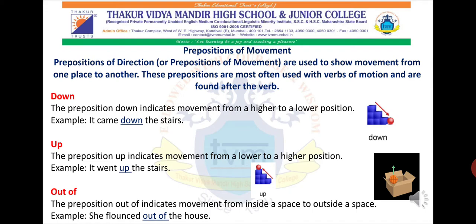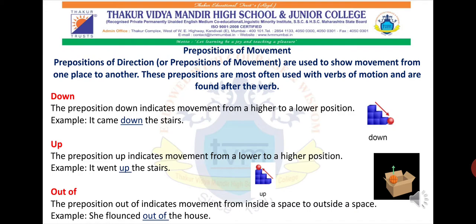The preposition down indicates movement from a high to a lower position, as shown in the picture.